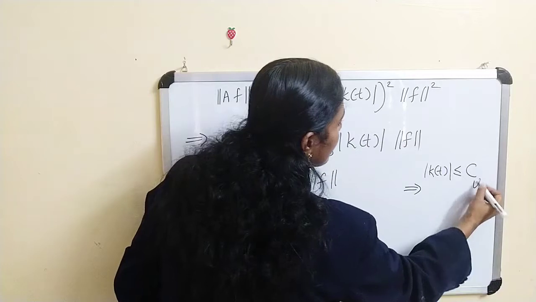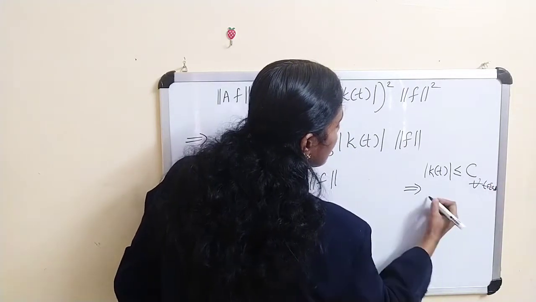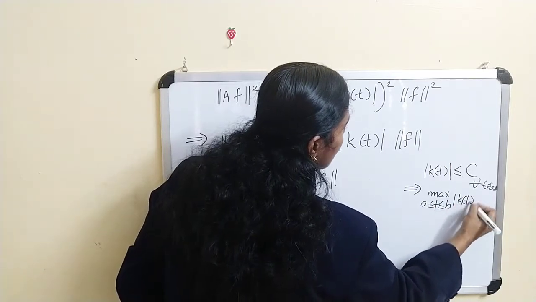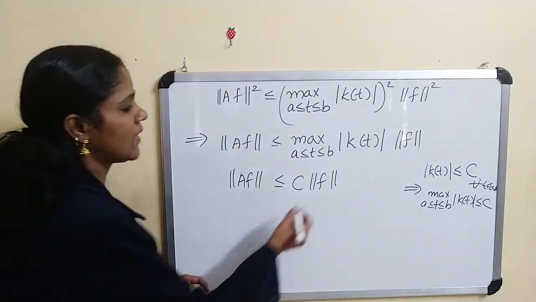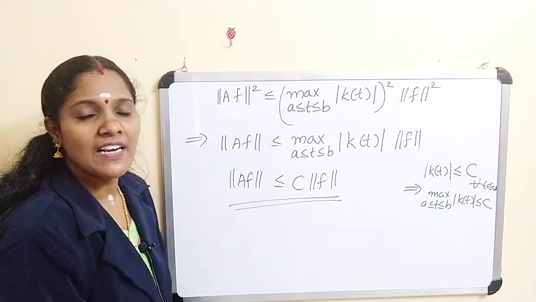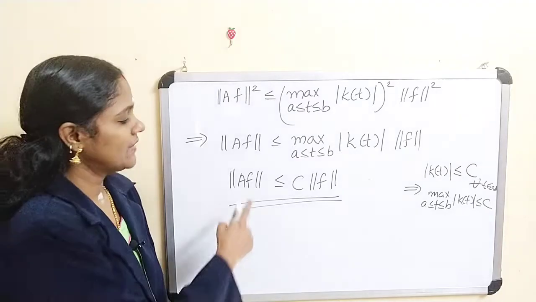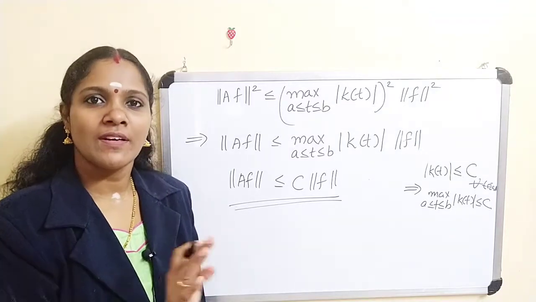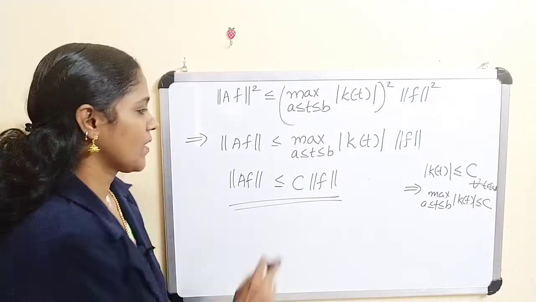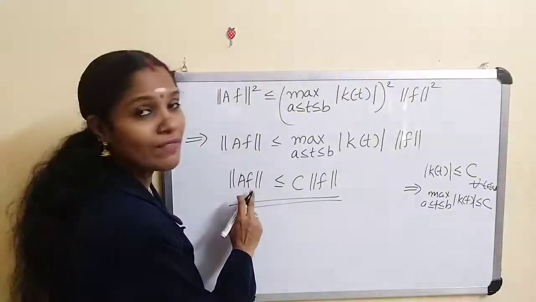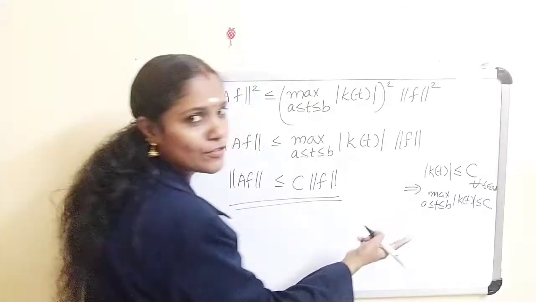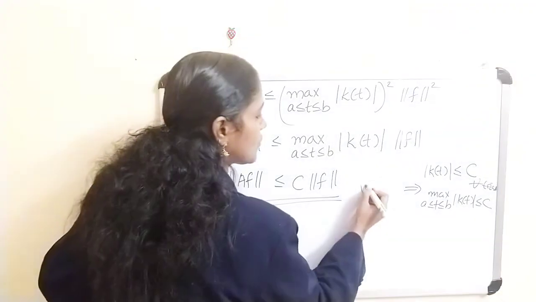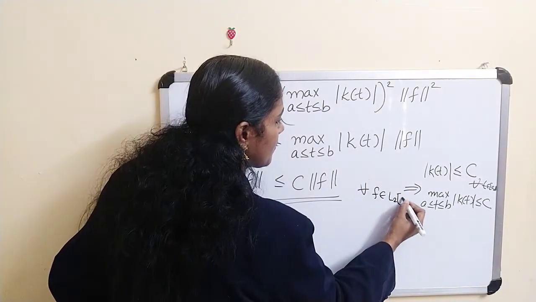This implies for every t belongs to the closed interval [a, b], the maximum of mod k of t is less than or equal to c. This implies norm of AF is less than or equal to c into norm of f. This implies A is a bounded linear operator on L2 of [a, b], and this is true for every f belongs to L2 [a, b].